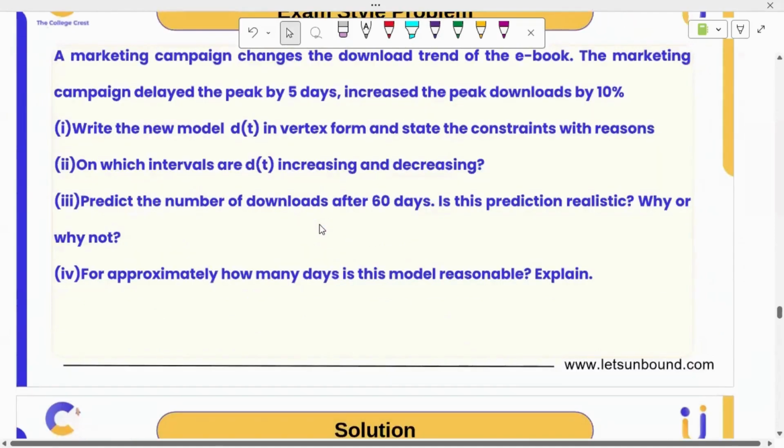Right? Now, a marketing campaign changes the download trend of the ebook. The marketing campaign delayed the peak by 5 days and increased the peak download by 10%. Write the new model and solve these questions. So let's go for the first part.